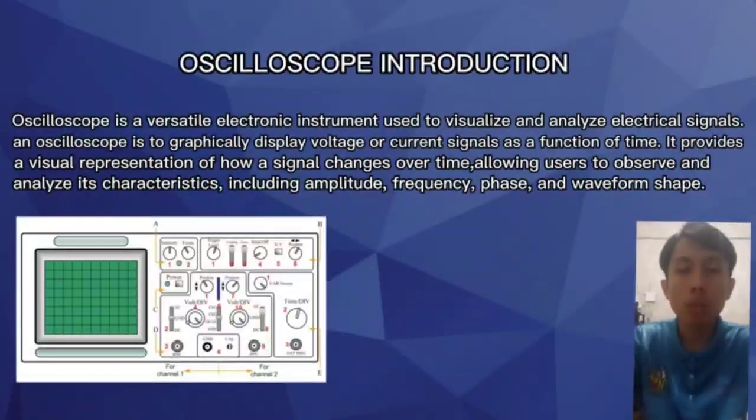Today, I would like to explain about the oscilloscope. An oscilloscope is a versatile electronic instrument used to visualize and analyze electrical signals. It graphically displays voltage or current signals as a function of time. It provides a visual representation of how a signal changes over time, allowing users to observe and analyze the characteristics, including amplitude, frequency, phase, and waveform shape.